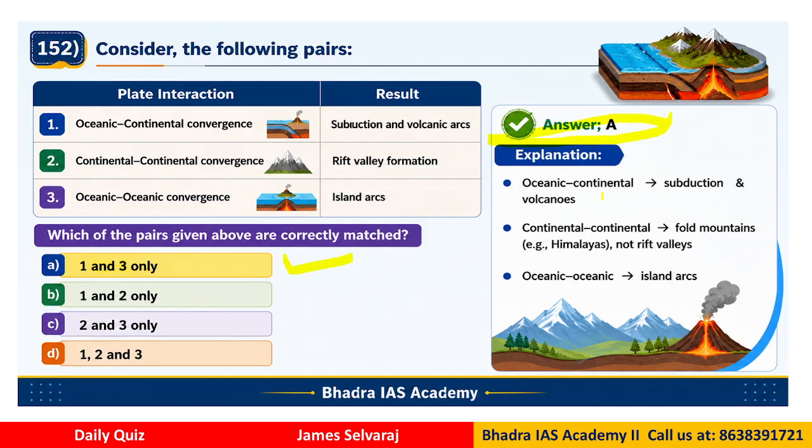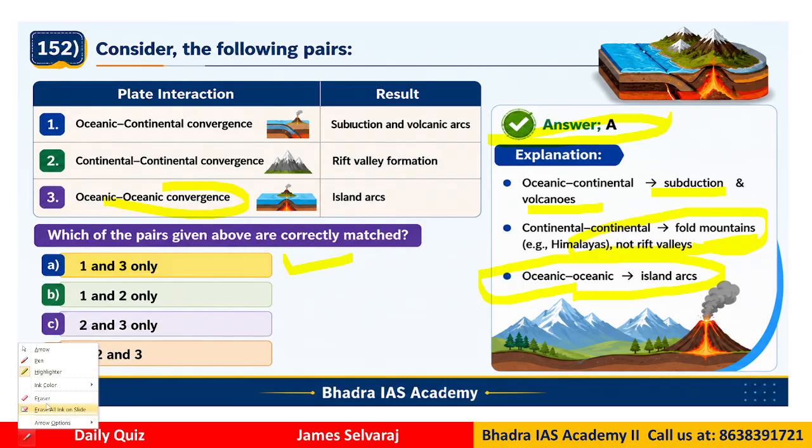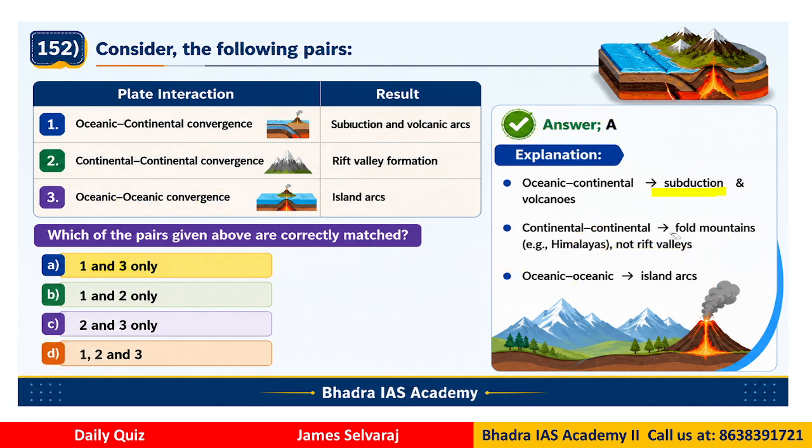So oceanic continental, that is the subduction and volcanoes, right? The continental convergence basically gives fold mountains, not rift valley. That is where the problem is, right? Then island arcs are correct for the oceanic convergence. Clear now? So the correct answer therefore would be only A, that is 1 and 3 only.